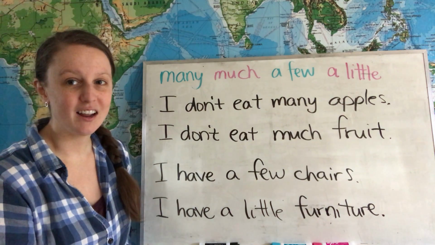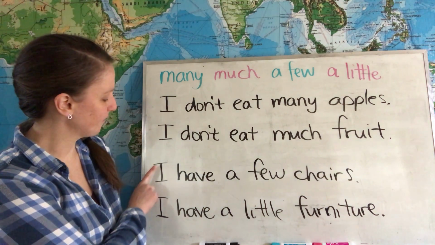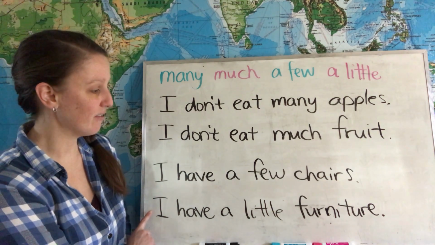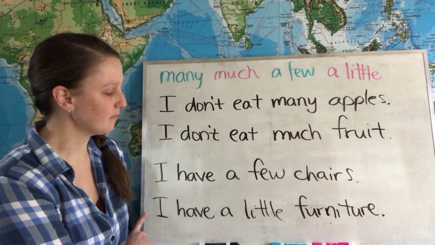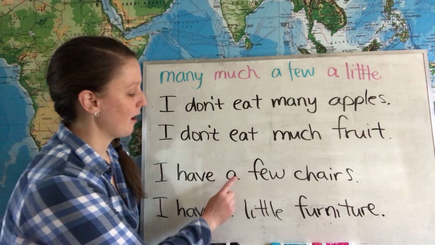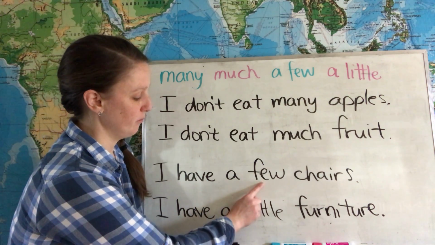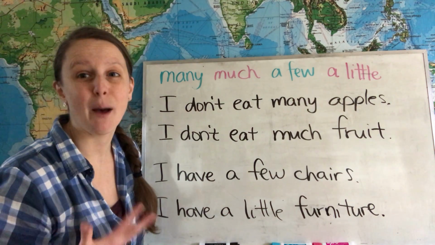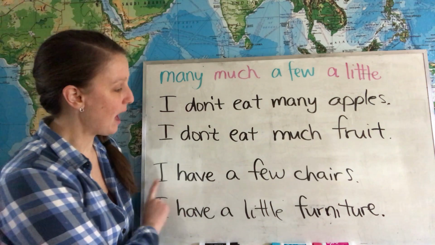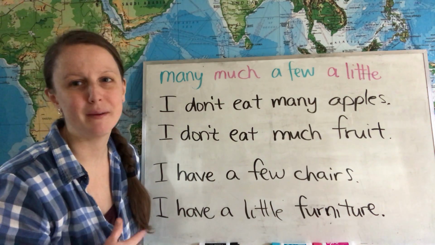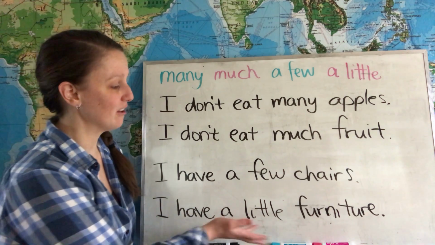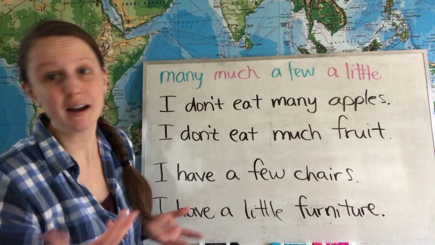Now let's look at our next two example sentences. I have a few chairs and I have a little furniture. When we use this phrase with a few and a little, it means some. So I have a few chairs, maybe 3 or 4 chairs. And I have a little furniture means some, not a lot, but some.